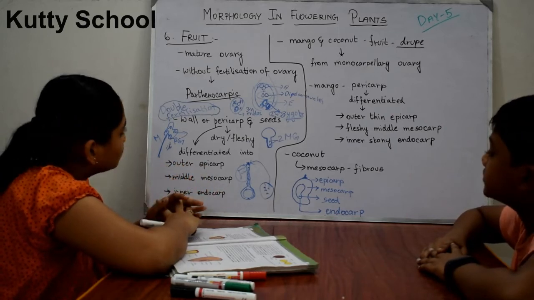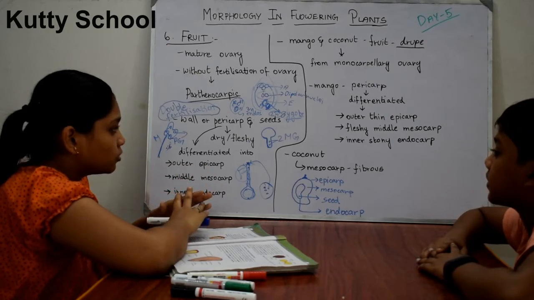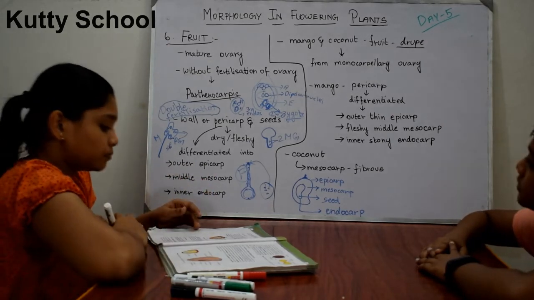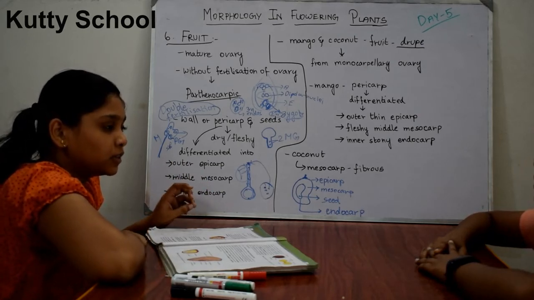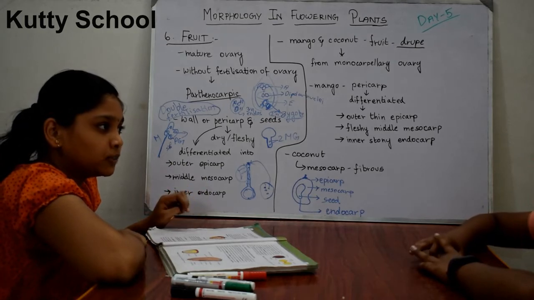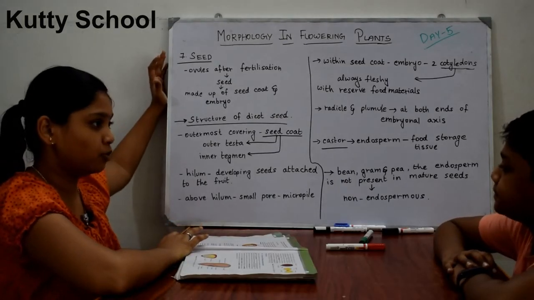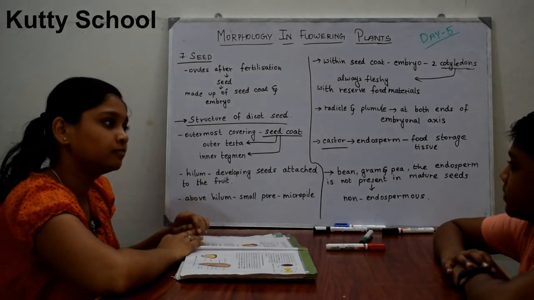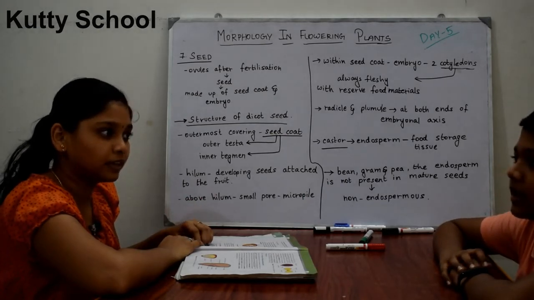So this is generally about fruits. There are no subtopics under fruits, so there is only one topic. Next we will discuss seed. In seed we are going to discuss both monocot and dicot seeds. After the topic fruit, now we are going to see the seventh topic, which is seed. There are two subtopics in seed, monocot and dicot.